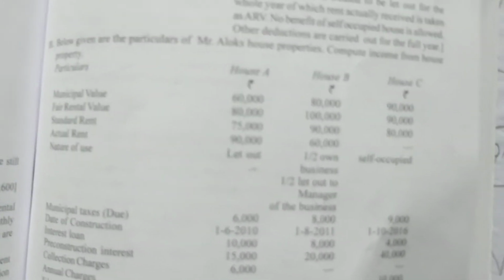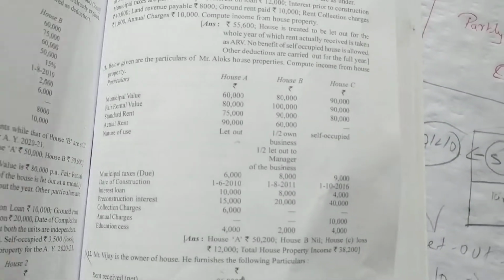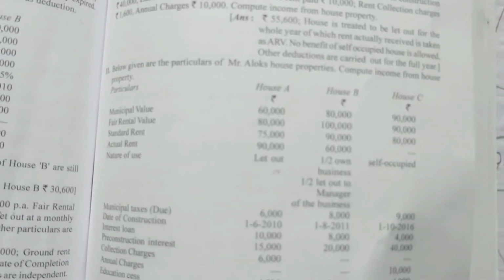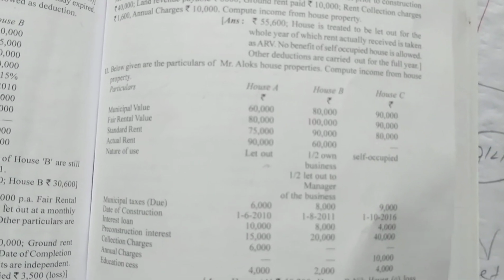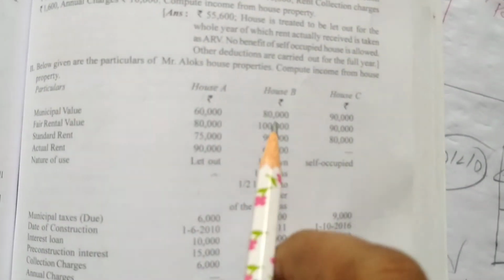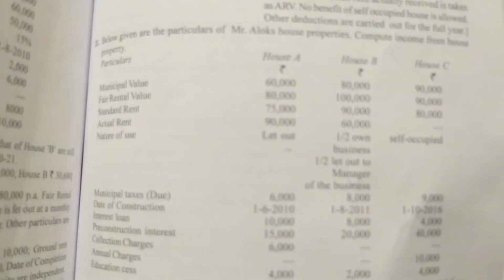So he is giving it to the manager. Okay, let out means given to the manager. So we have to consider this house B is given completely for business purpose. We can consider this house property, house B, is used for business purpose entirely. So in that case the income from house property will be nil, because this will go to the chapter called PGBP. There we'll see how to do the calculation of PGBP.